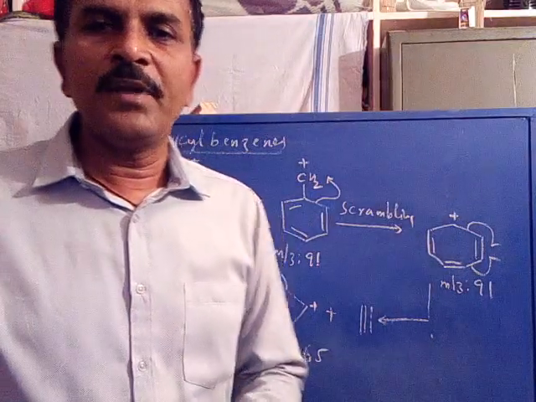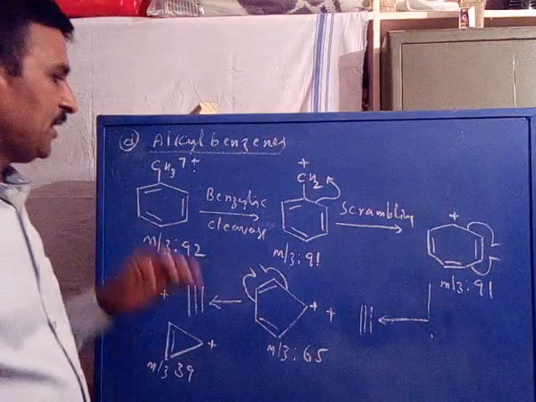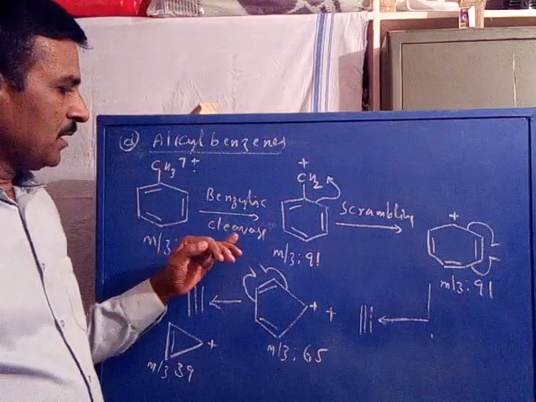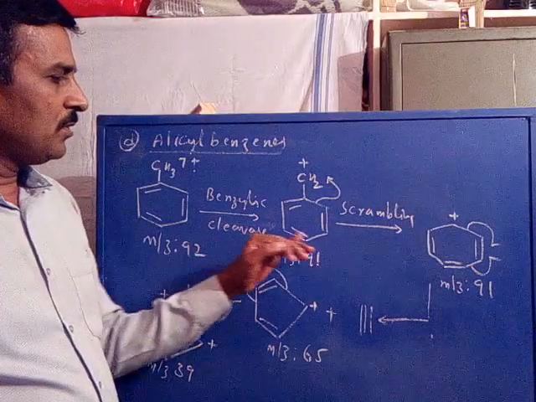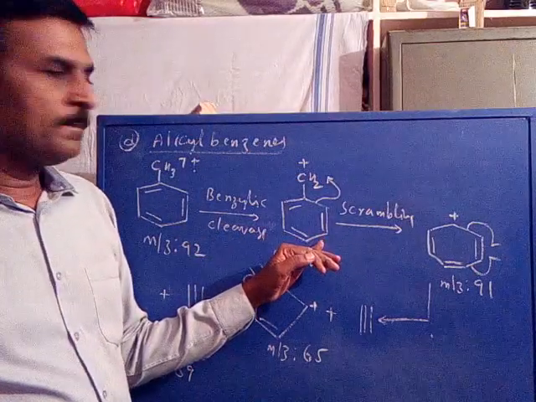So this is the fragmentation of alkyl benzene, where alkyl benzenes in the initial stage undergo benzylic cleavage to give a benzyl cation.